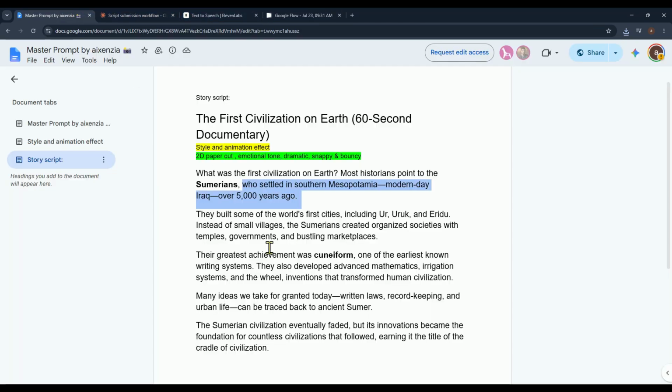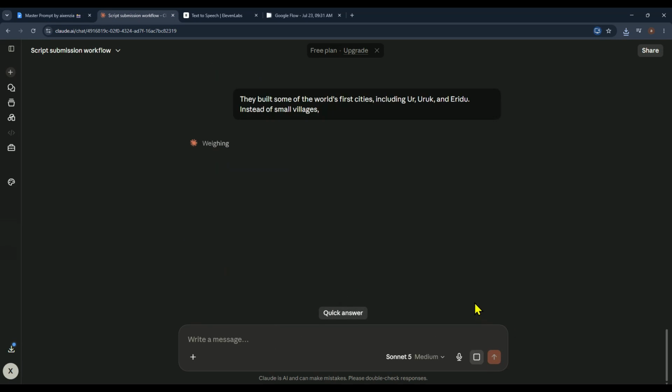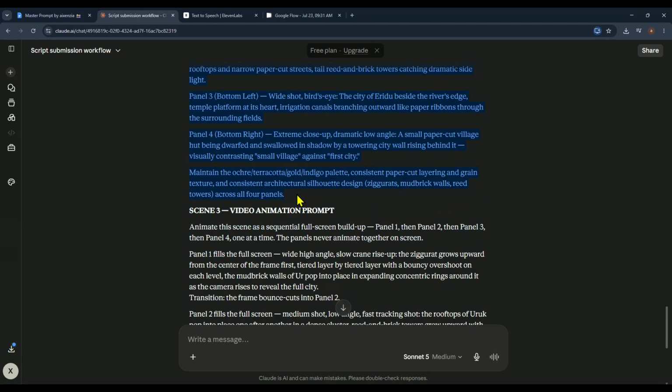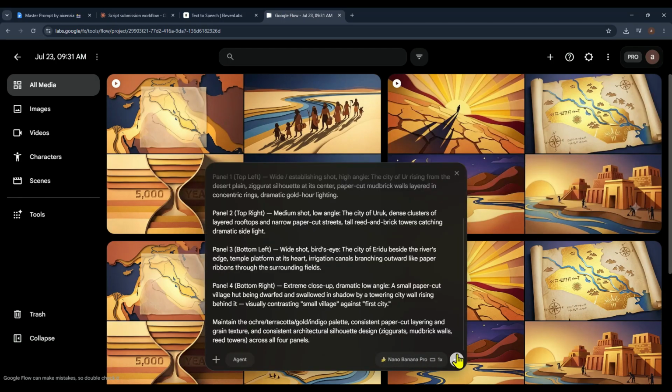Head back to Google Docs and select the next section of your script. Then return to Claude AI, paste it into the chat and click Send. In just a few seconds, Claude AI will generate both the image prompt and the video animation prompt for the third scene. Start by copying the image prompt, switch over to Flow AI, paste it in and click Generate.